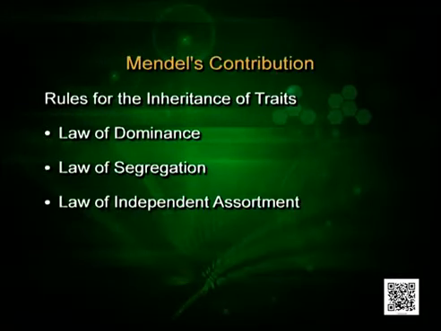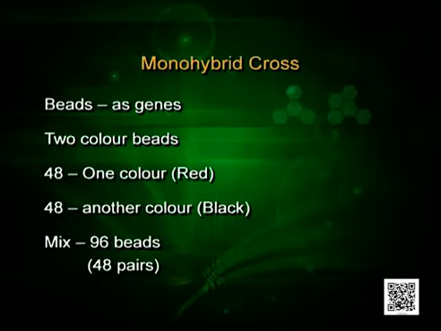Now, this is the law of independent assortment. After giving you this much of a brief background, now let me explain to you the monohybrid cross. Monohybrid, when I am taking one character in consideration. In our body there are thousands and thousands, millions and millions of characters. Each character is taking the route which I am going to explain to you now, a monohybrid cross.